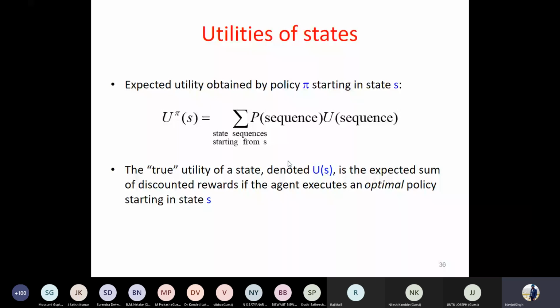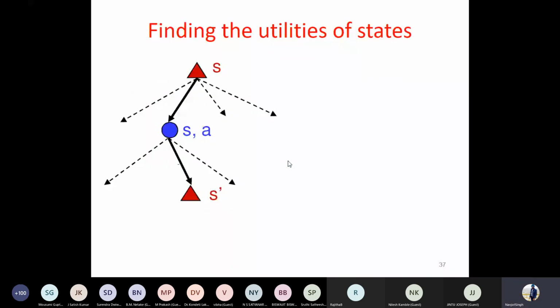In this tree, you are on S, and you have a set of actions to select from. You have selected an action A. If I select an action A, I'll reach one of a set of states. I do not know which state I'll land in. Let's say we land in state S dash.